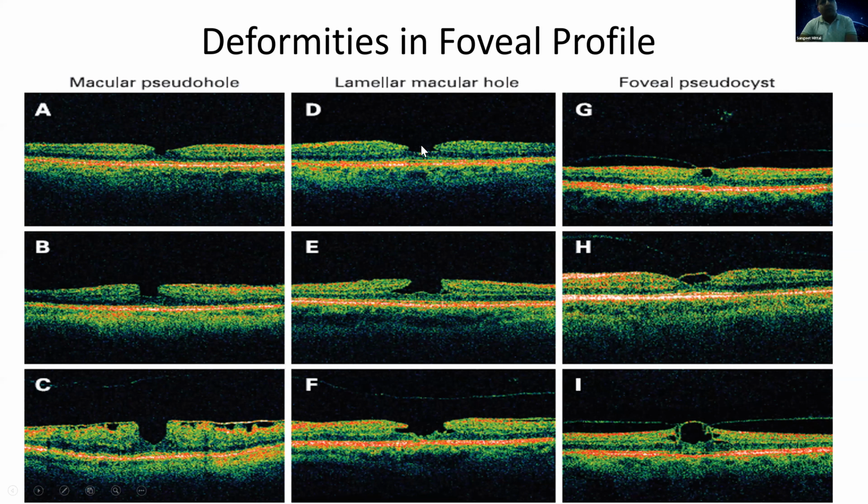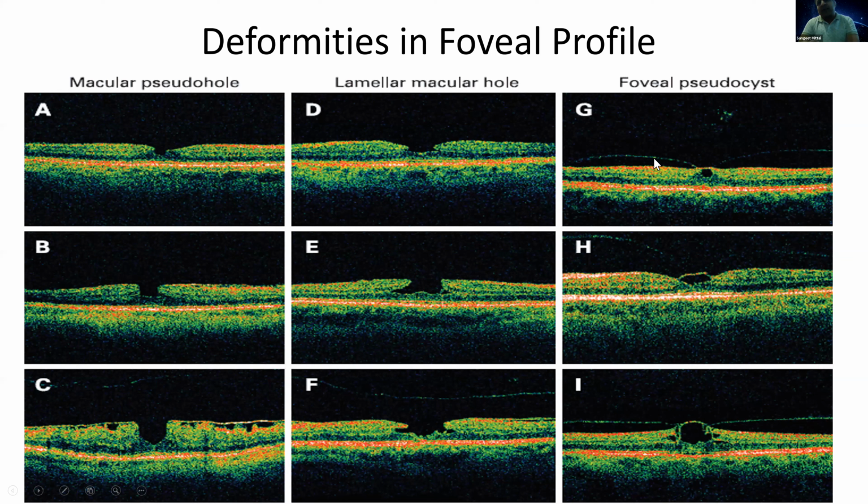And what is the difference between a pseudohole and a lamellar macular hole? So when this deepening is also accompanied by lateral extensions, as you see in this scan, you see there is a lateral extension. So this is now becoming a lamellar macular hole. And again in this, you can see in the pre-retinal profile also, you can see the posterior hyaloid which is there. And this is a foveal pseudocyst.